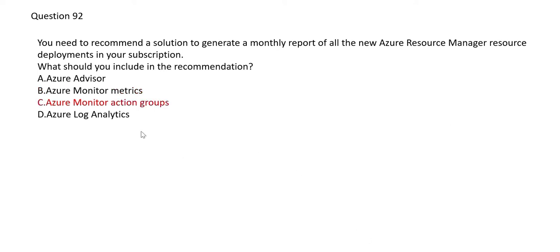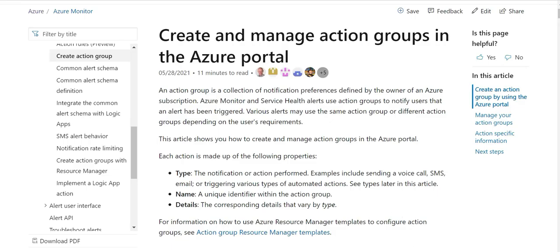Now let's have a look at Monitor action groups. Each action is made up of a type, the notification or action to be performed. For example, you want to send a voice message or SMS or email, and then you have a unique identifier within the action group and details. Why do we use action groups? It is actually a collection of notification preferences. For example, if the threshold is exceeded, you want these preferences to be used to send emails to certain people.